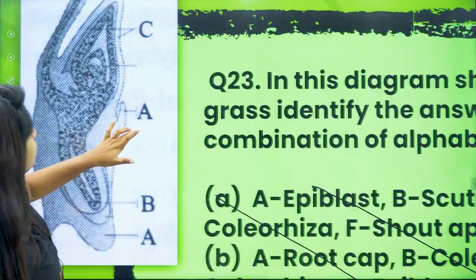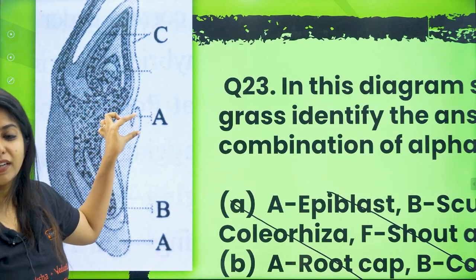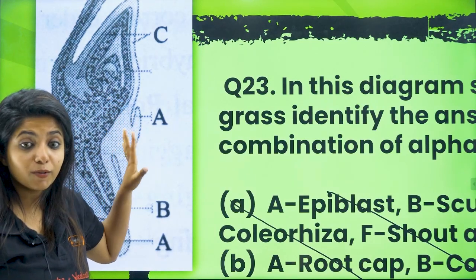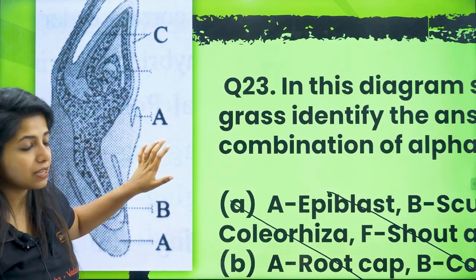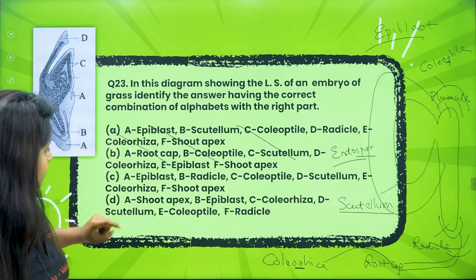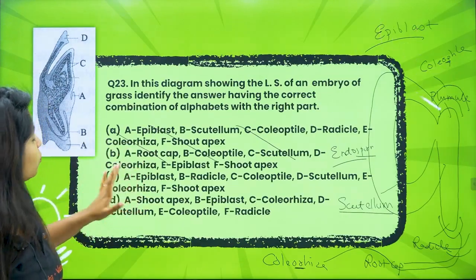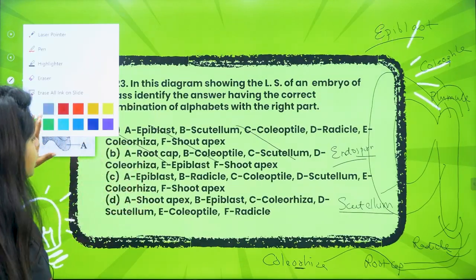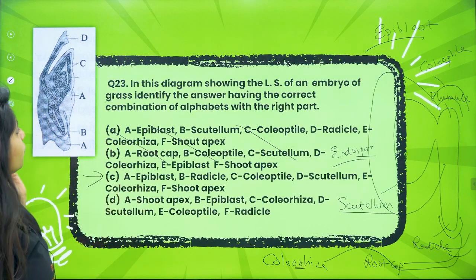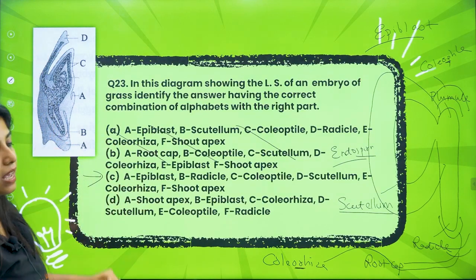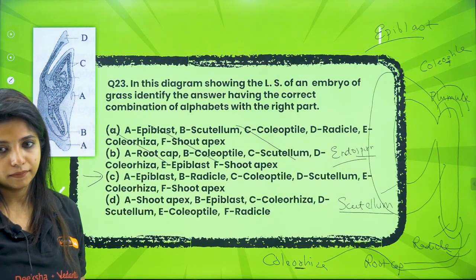A is the rudimentary cotyledon out there, the one that was not able to make it. So it is epiblast. So A is epiblast. You have only one option, and with that I found the actual answer without even going ahead with anything else mentioned up over there.